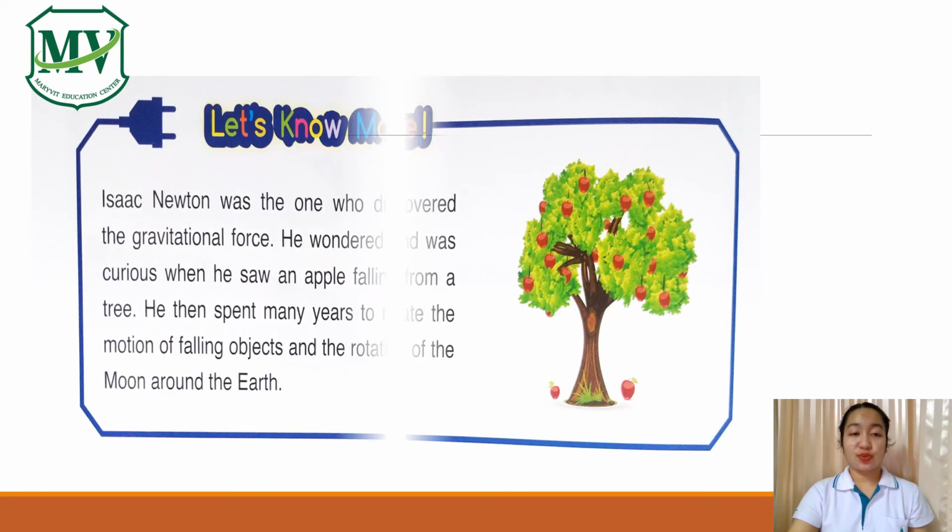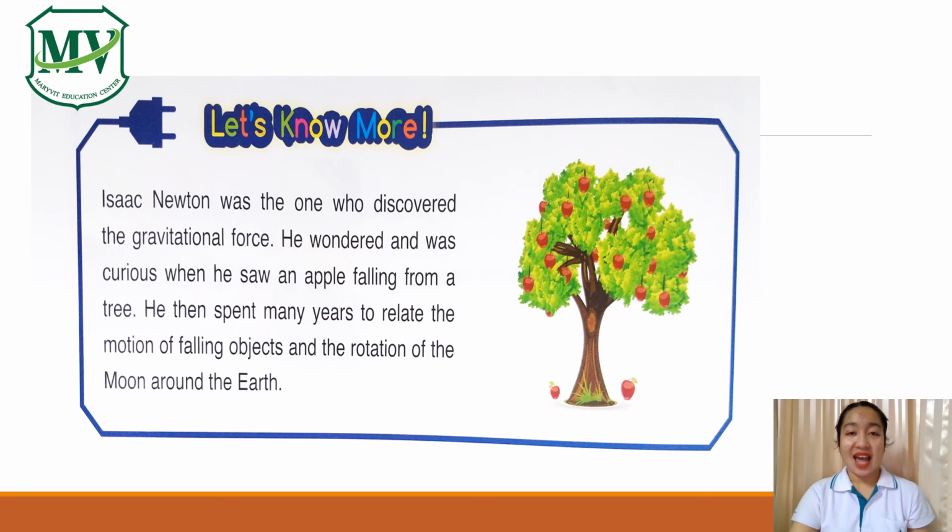So now, Isaac Newton was the one who discovered the gravitational force. He wondered and was curious when he saw an apple falling from a tree. He then spent many years to relate the motion of falling objects and the rotation of the moon around the earth. So who discovered gravitational force? Yes, Isaac Newton is the one who discovered the gravitational force. Then how did he discover gravitational force? He saw an apple falling from a tree.